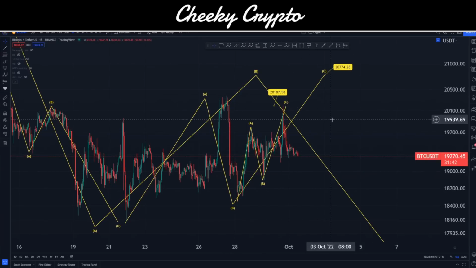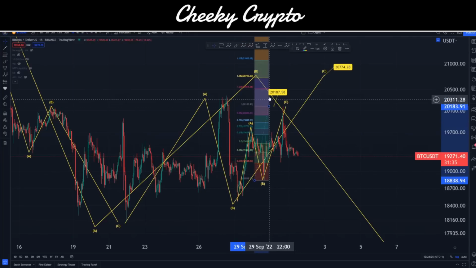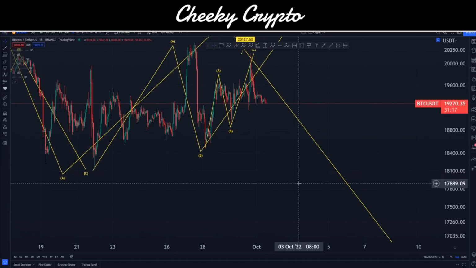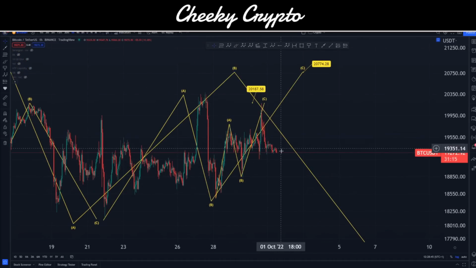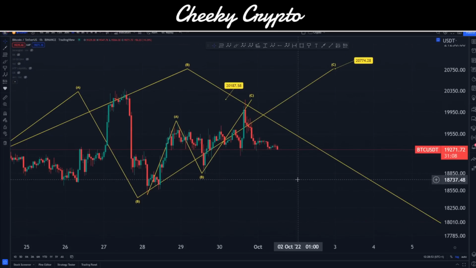First of all, we want to reflect on what we were talking about yesterday, which is this local high point here. We had this scoped out at 20,187. You can see that just in here with our 1-to-1 ratio. We actually came down a little bit short of this at 20,185, and that is where our C wave is. Now this is either the complete structure here, a B wave going down and a C wave next, or this is an A wave with a B wave before we go up into this final C wave high at 20,774. There are basically two different paths that this could go.